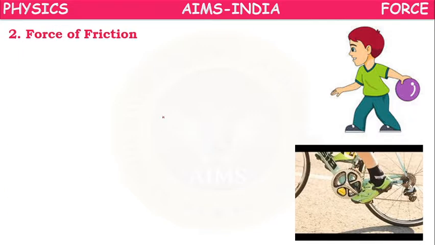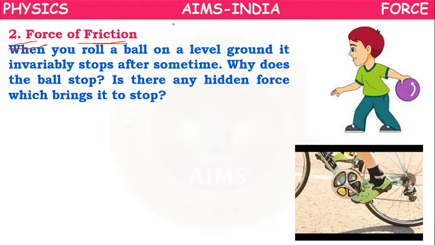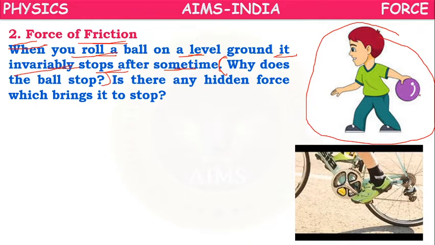Next, another type of contact force, that is force of friction. Here, when you roll a ball on a level ground, it invariably stops after some time. So here the question is, why does the ball stop? Here the boy is rolling the ball, but after traveling some distance, the ball will stop. Now the question is, why does the ball stop?